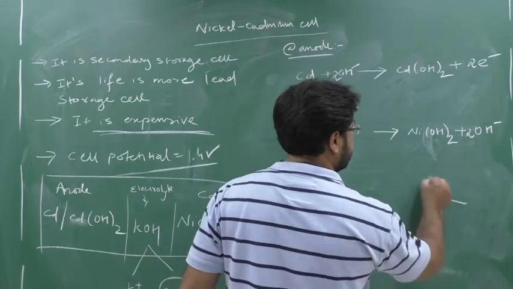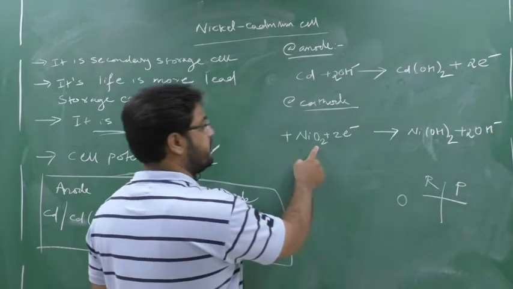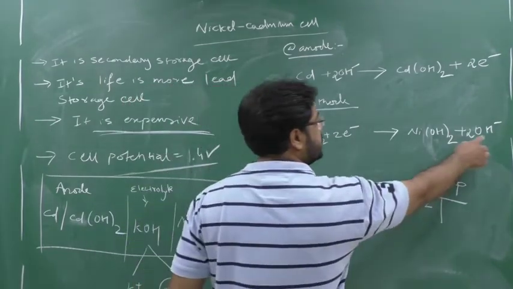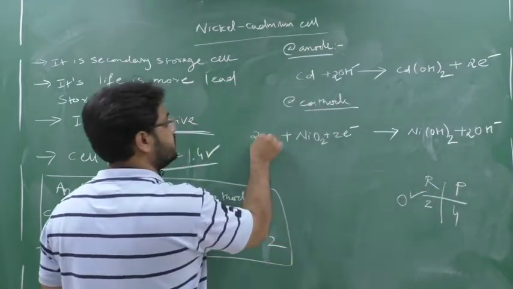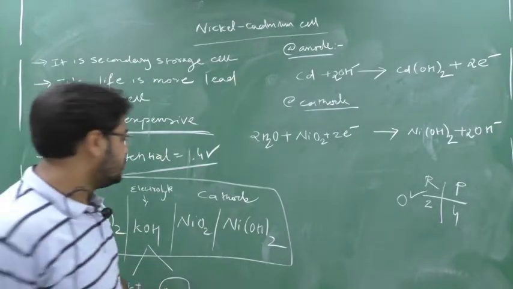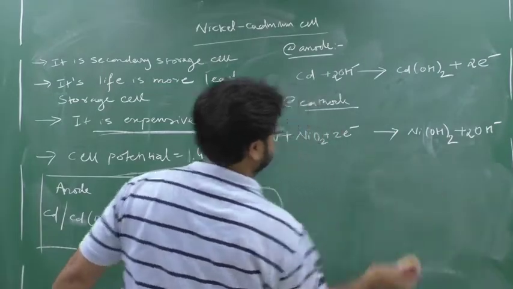So you can see here, I write reactant here and product here. We will see the oxygen. In the reactant, how many oxygen do I have? 2 oxygen. But in the product, how many oxygen do I have? 2 plus 2, 4 oxygen. So where is the deficiency? 2. So here 2H2O. Here how much? 2H2O. Now you can see everything is balanced.